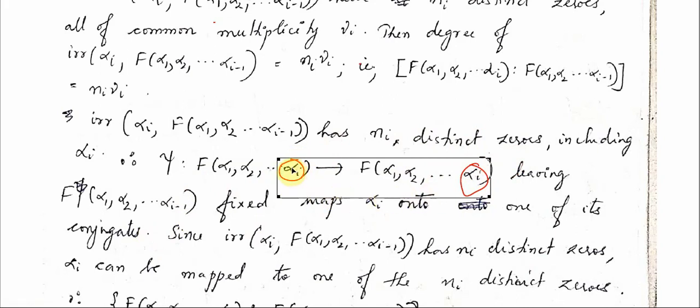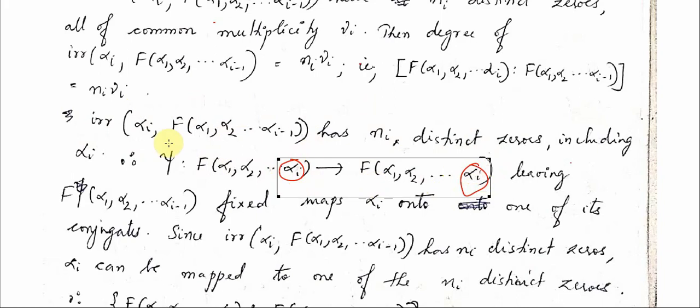Alright. That is the conjugation mapping. Conjugation mapping maps alpha I onto one of its conjugates. And what is a conjugate? Conjugate is nothing but a root of this irreducible polynomial. Alright. Therefore, alpha I is mapped to some root of this irreducible polynomial.